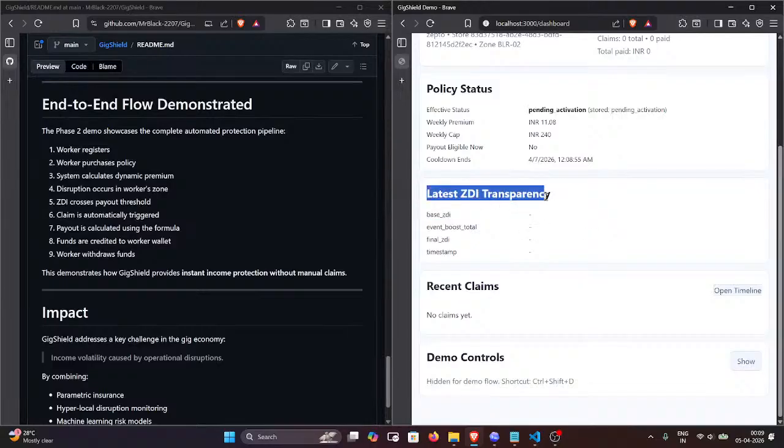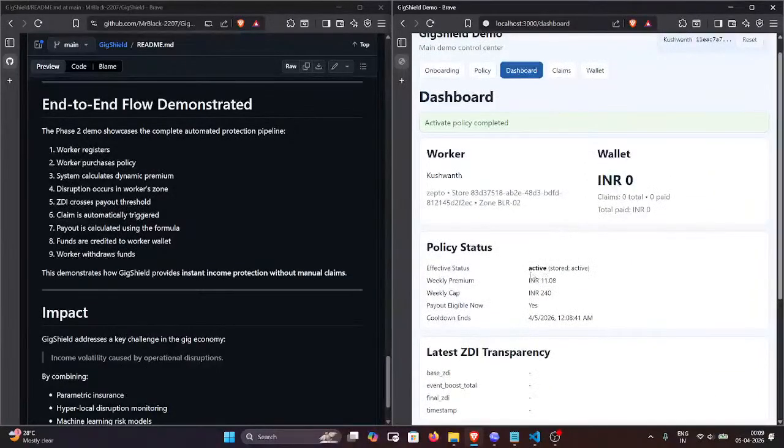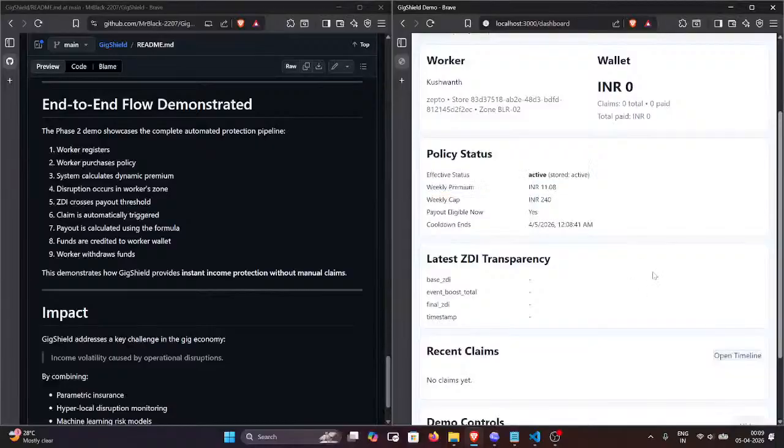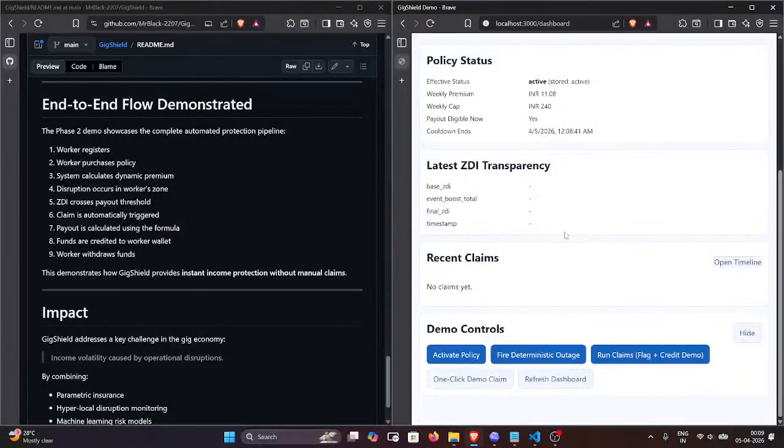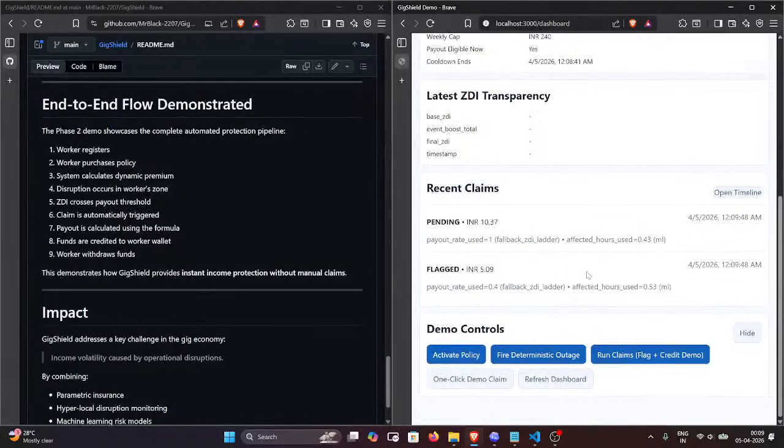Here we are very transparent about how we calculate the insurance premium. This is our ZDI transparency; ZDI is the zone disruption index, and this is our base ZDI. These are demo controls that we made just for this demo video. We have activated the policy, since it normally has a 48-hour cooldown period. Now it is activated. And this deterministic outage is basically when the platform is not working, so I have fired that.